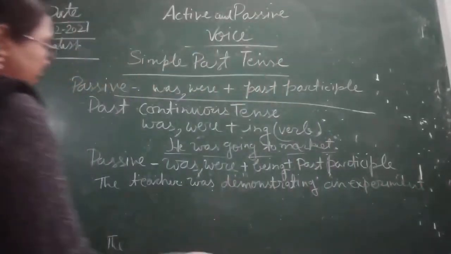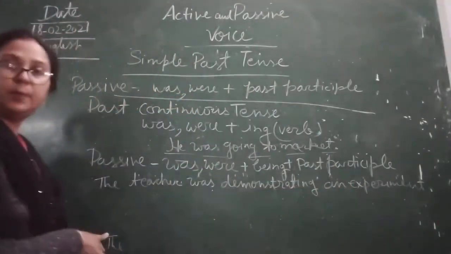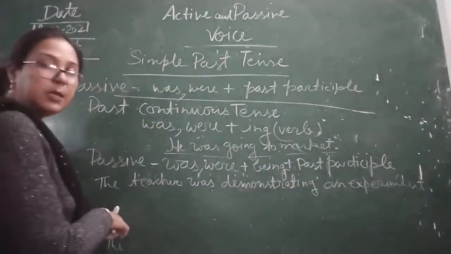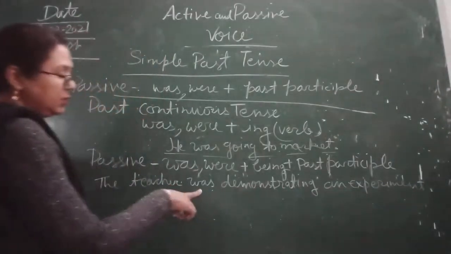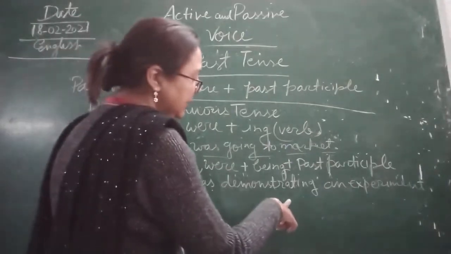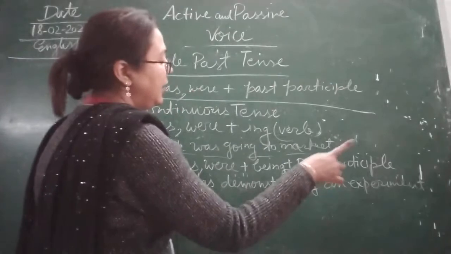Now here you can see the teacher was demonstrating an experiment. The teacher is singular, and here we are using was and demonstrating, because this is in the past continuous tense, and an experiment.